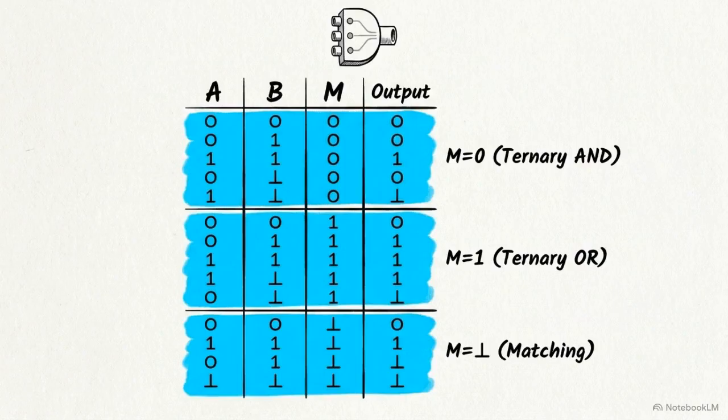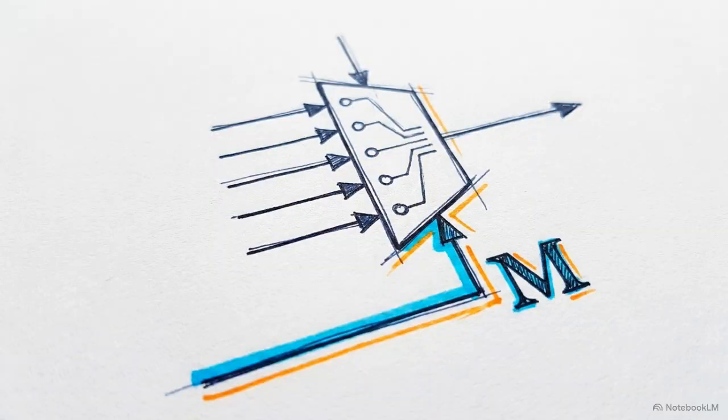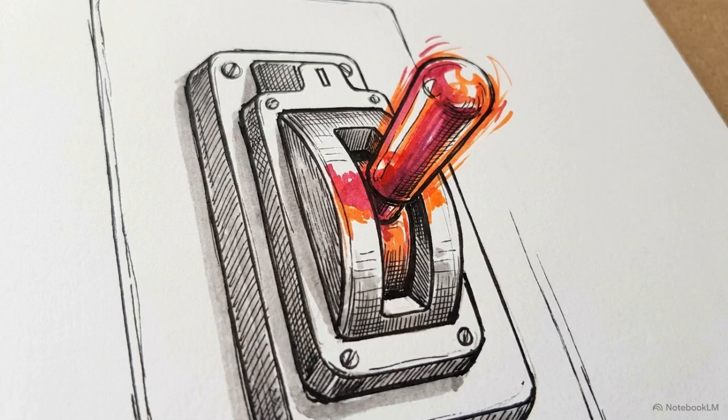This table maps the Trigate's behavior based on standard engineering assumptions. Columns for inputs A, B, and M determine the output. The rows break down into three distinct blocks based on M. When we set M to 0, it behaves as a ternary AND gate. Switch M to 1 and it functions as a ternary OR gate. When M drops into the unknown bottom state, the gate only produces a defined output if inputs A and B perfectly match. The obvious conclusion is that M acts as a multiplexer. It looks like an external switch toggling the gate between three entirely separate operations.